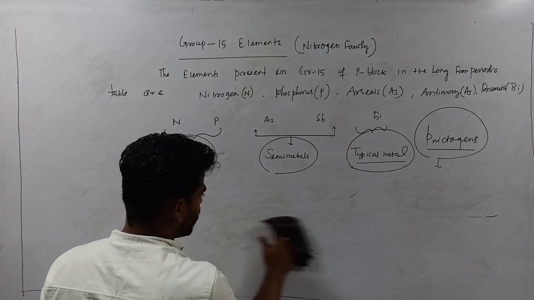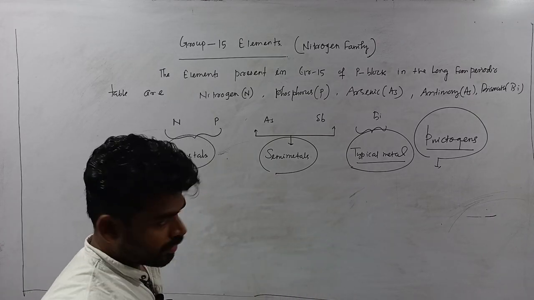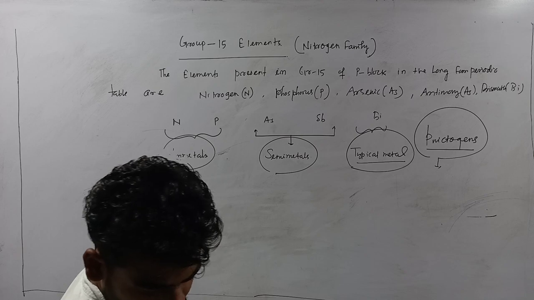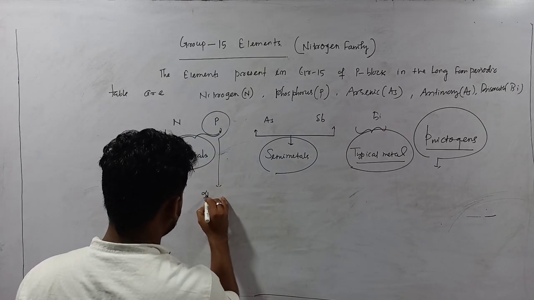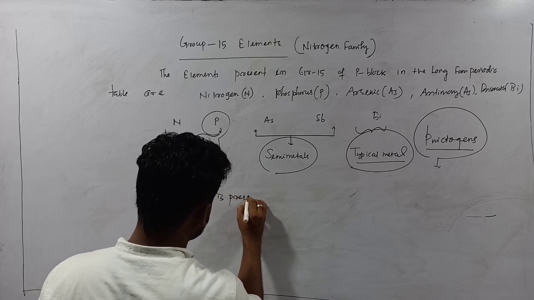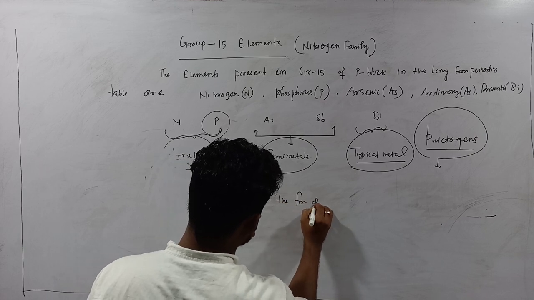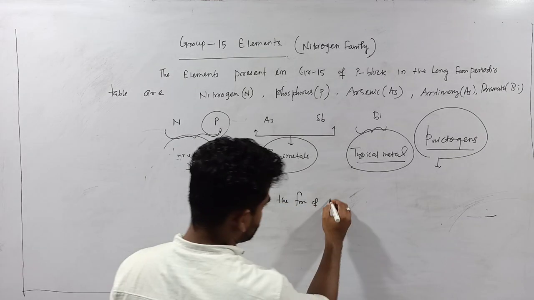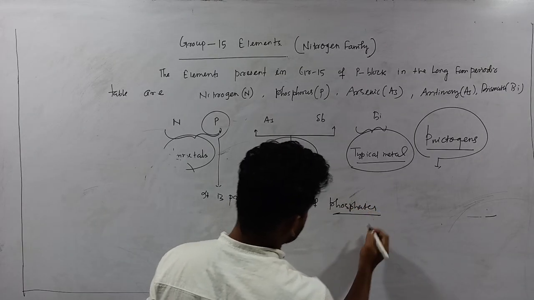Next, phosphorus. In all living matter, phosphoproteins are present, in the form of phosphates.